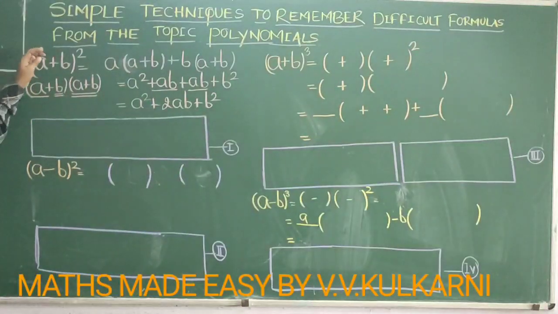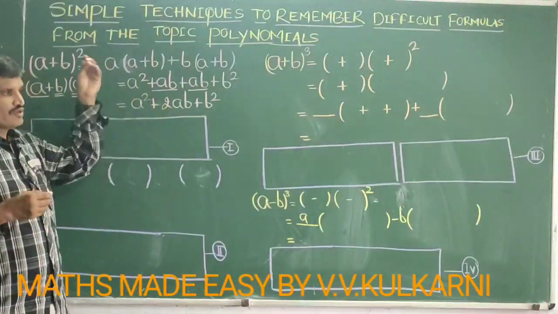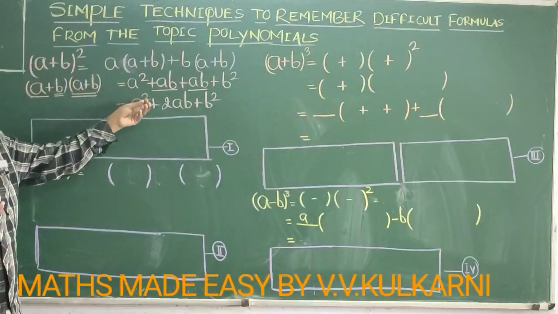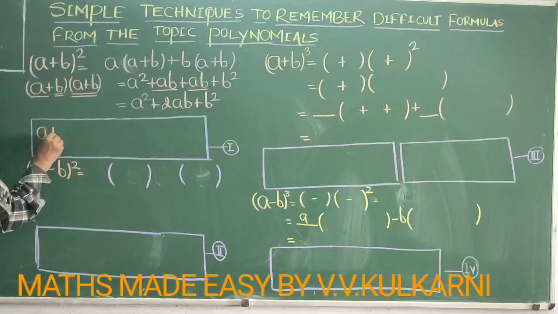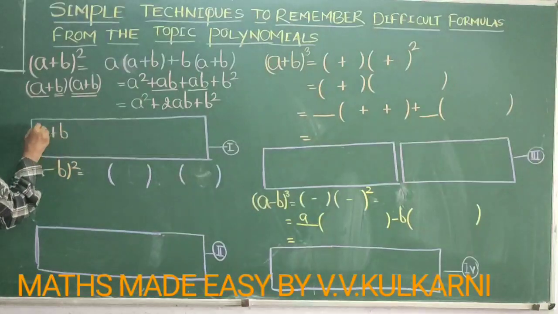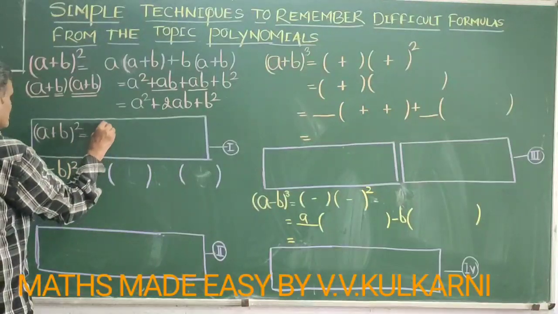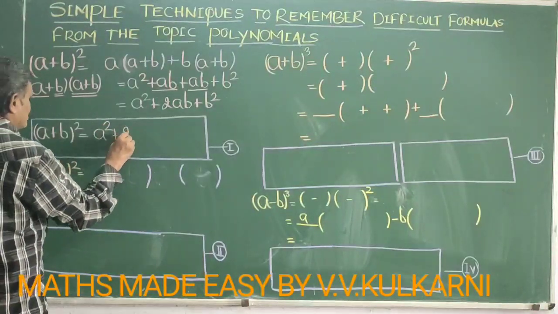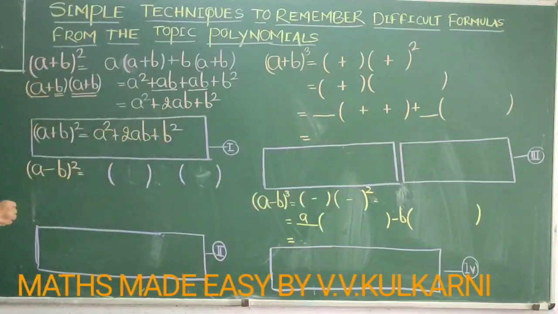So the formula which you used to say, "Sir, it is difficult," is so simple. I think you never thought in this way. It is very simple. So the first formula in the topic polynomial is a plus b whole square is equal to a squared plus 2ab plus b squared. I hope you understood how we can get the expansion of a plus b whole square.